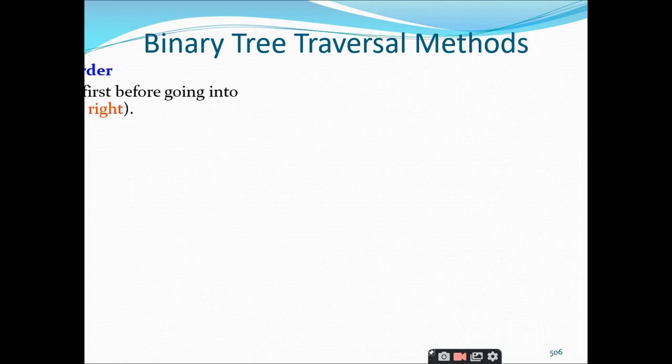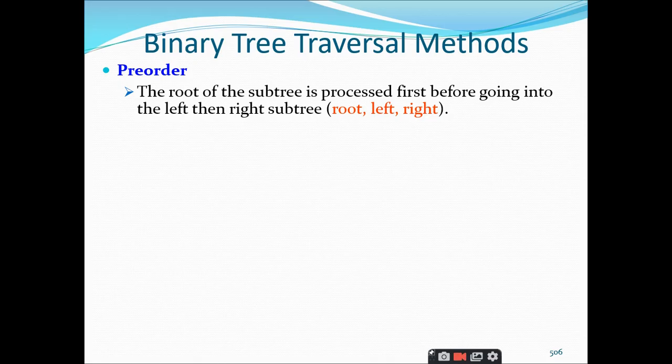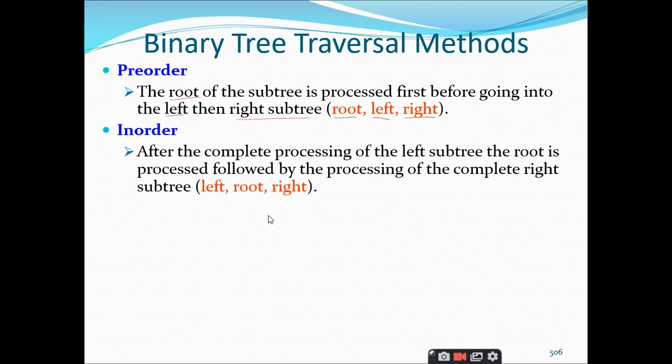right? So on the binary tree traversal methods, as I told, there are three categories of binary tree traversals. The first one is the pre-order. The root of the subtree is processed first before going into the left then right subtree. So we will process the root node, then we traverse the left subtree, and then we traverse the right subtree. And coming to the in order traversal, after completing the processing of the left subtree, the root is processed followed by the processing of the complete right subtree. Therefore, the processing steps are left subtree followed by the root node followed by the right subtree.